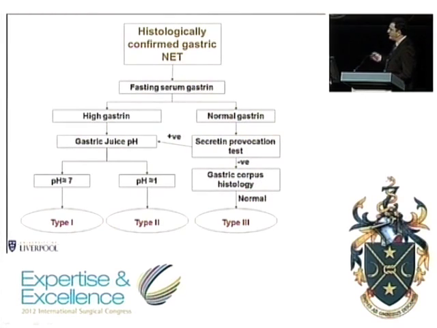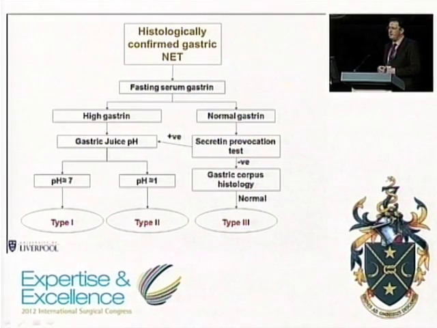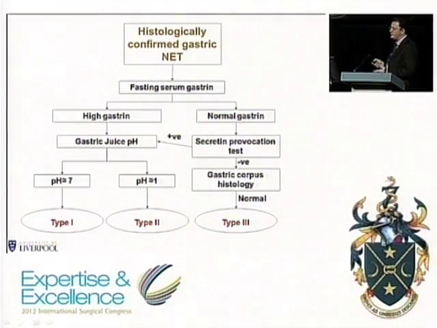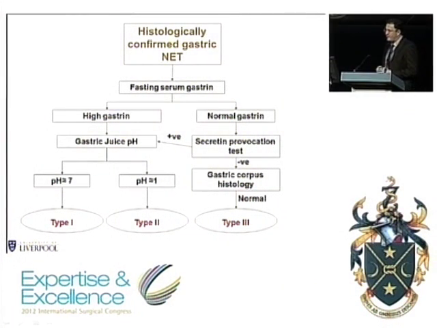If the gastrin level is normal, it's more likely to be a sporadic type 3 gastric neuroendocrine tumour, but you need to check that it's not a type 1 which is masquerading with just a slightly low gastrin concentration, or that the gastrin hasn't been misanalyzed because the sample's been warmed up or something like that. So it's probably worth checking some gastric corpus histology to make sure there's no parietal cell loss.